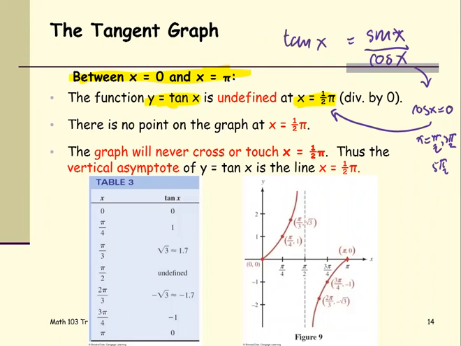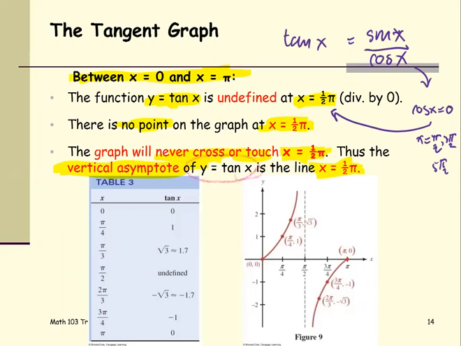And the consequence of that is there's no point on the graph for x equals pi over 2 or the odd multiples of pi divided by 2. The other way we can say it is the graph will never cross or touch x equals pi over 2. If the graph never crosses or touches a line, that line is called a vertical asymptote. Therefore, x equals pi over 2 is the vertical asymptote of the function y equals tangent x.